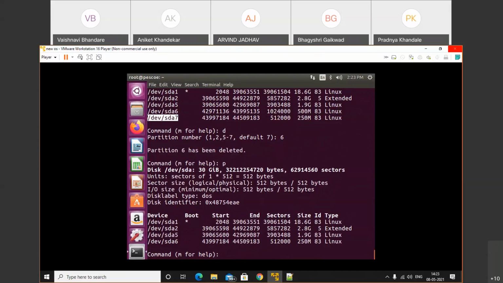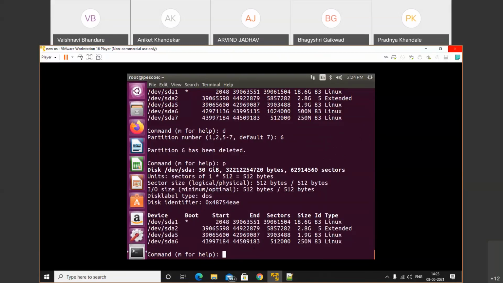Now the last-numbered partition, which was 7, has been renamed to 6. Okay, what is the size? See, earlier we had partition number 6 whose size was 500 MB, but now we have sda6 whose size is 250 MB. Okay, this is how a partition is deleted.